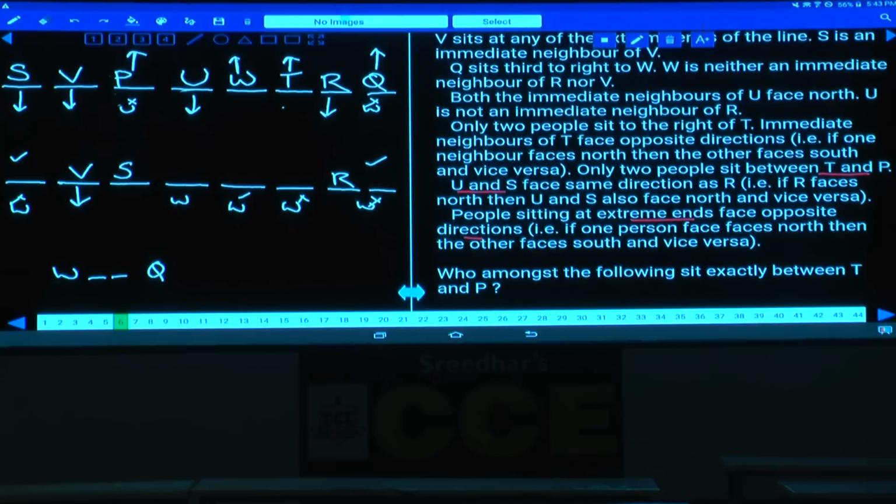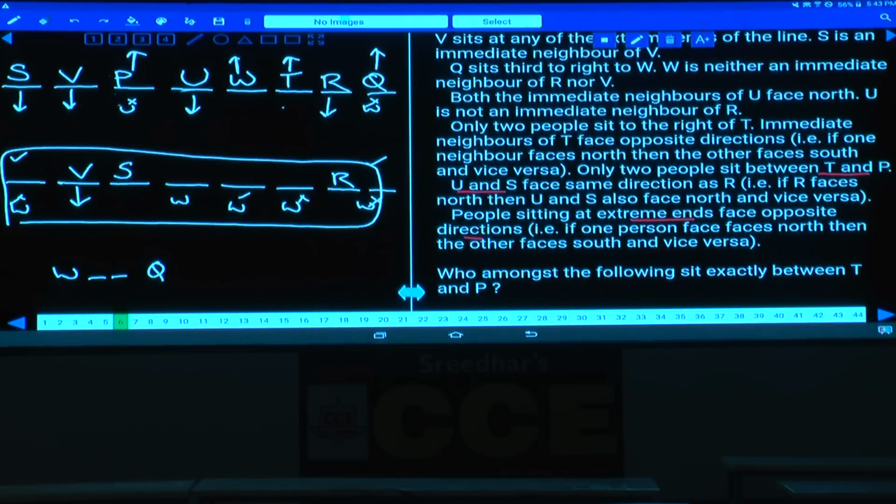Now, sir, why have we finalized this one? Because in this one we are getting 2 possibilities, isn't it? Here in the first one we are getting only 1 possibility for Q and W. Hence we have started with this one. If it is valid, that's okay, or else you can take both the possibilities in this.